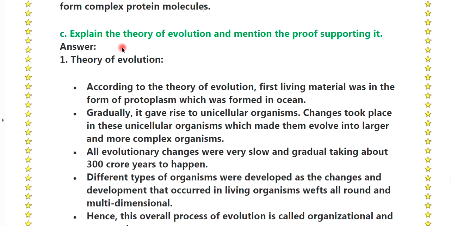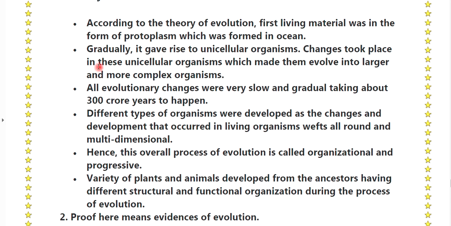Question number C. Explain the theory of evolution and mention the proof supporting it. Answer. First, theory of evolution. According to the theory of evolution, the first living material was in the form of protoplasm which was formed in the ocean. Gradually it gave rise to unicellular organisms. Changes took place in these unicellular organisms which made them evolve into larger and more complex organisms.